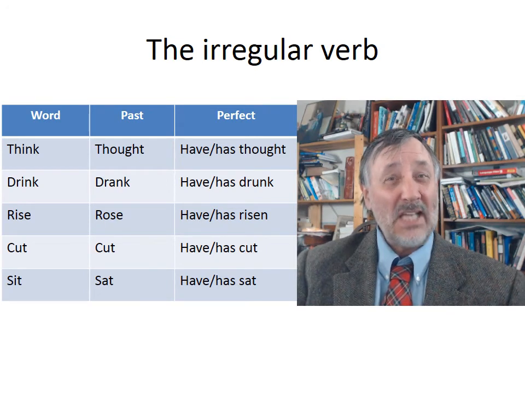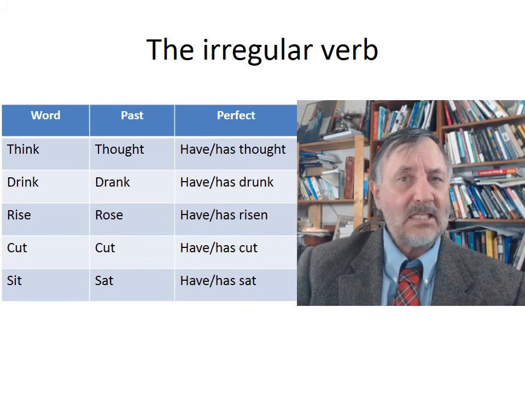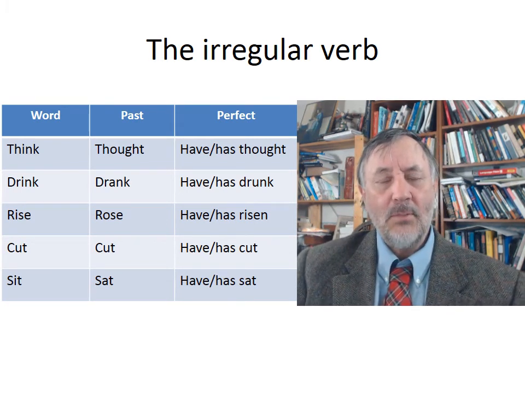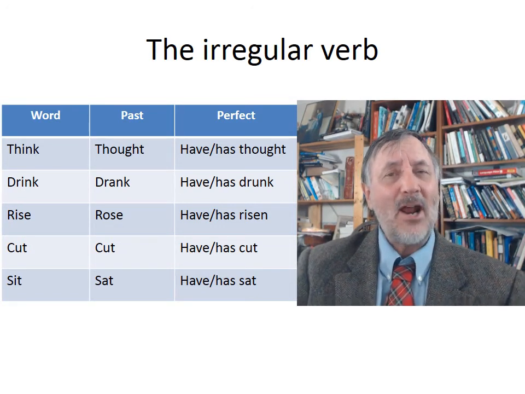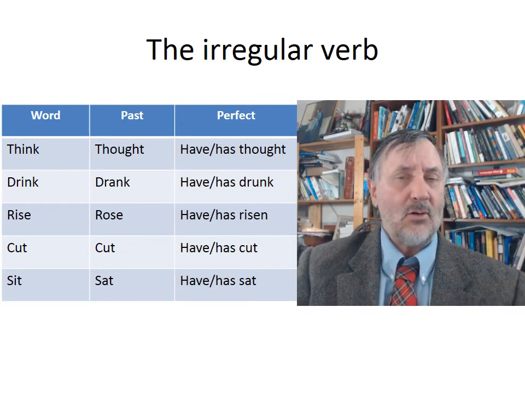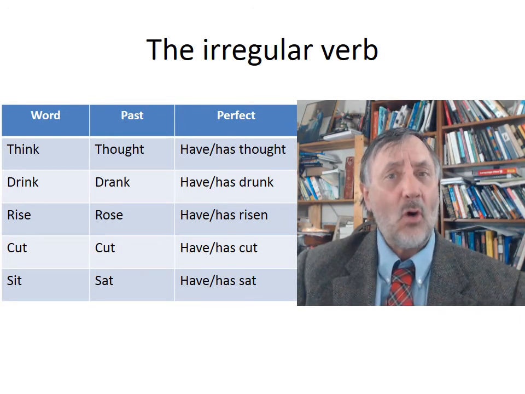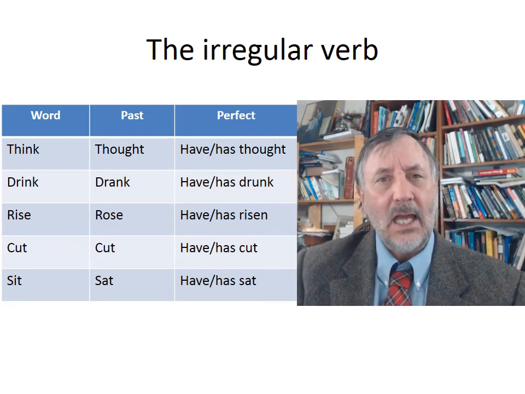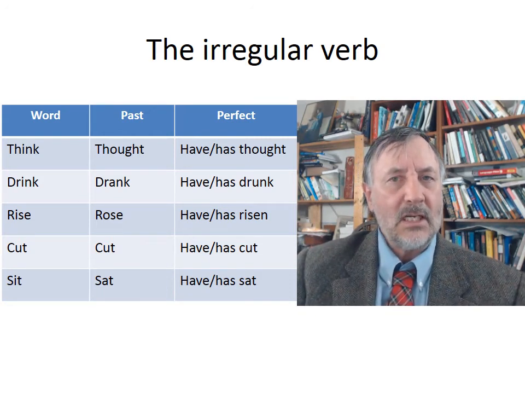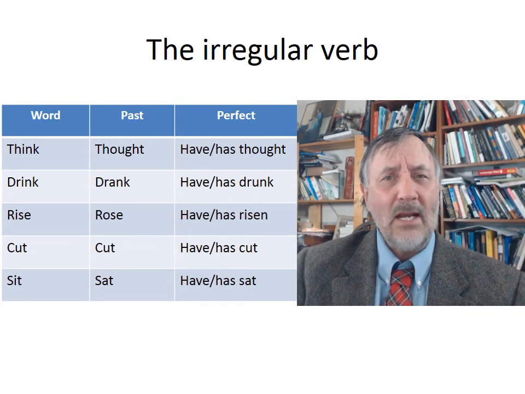So I've saved the hardest for last, the irregular verb. How to form the past tense from a verb that doesn't follow any regular pattern. That is, you cannot predict it. So if you remember our imaginary word wog, yesterday I wogged, or I have wogged. So those are very easy. Those verbs are very easy. But there's a category of verbs in English, that number 300, that don't follow any regular pattern.